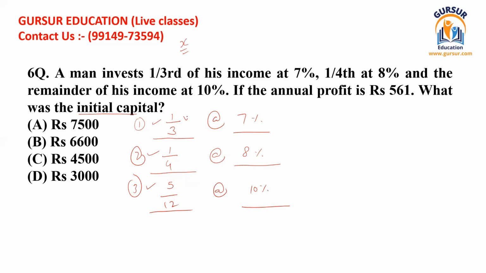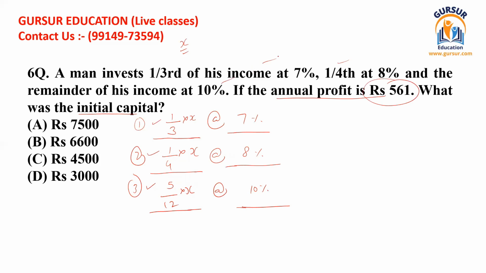So we can multiply this 1 divided by 3 with x, 1 divided by 4 with x, 1 divided by 5 with x. So this is the proportion of capital invested at the rate of 7%. In the same way, this is the proportion of capital invested at the rate of 8%. In this way, this is the proportion of capital invested at the rate of 10%. So these are investments. So we have been given that the total profit was 561 from all these investments.